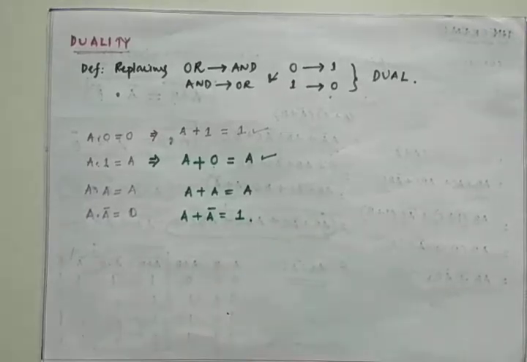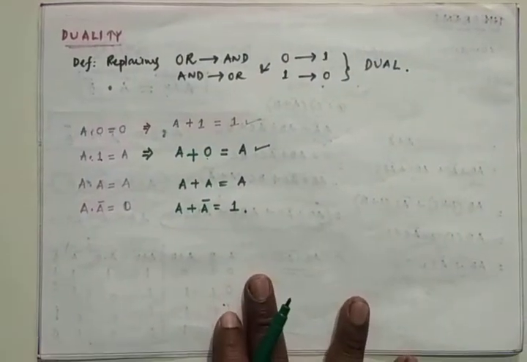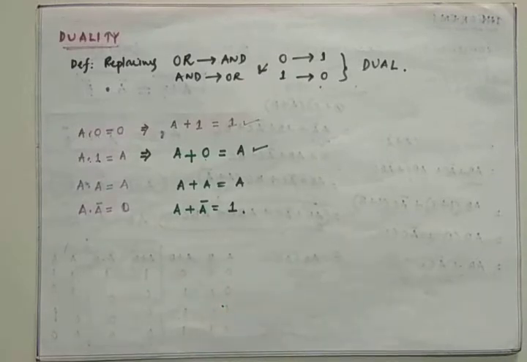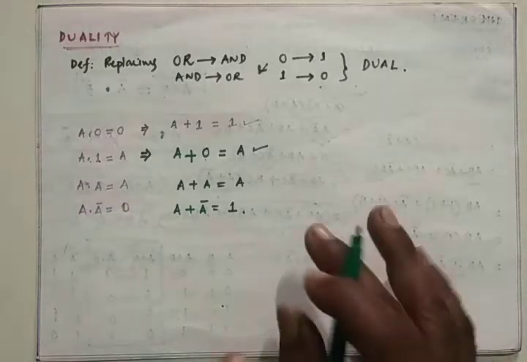This is called dual. Dual is nothing but simply replacing the OR operation by the AND operation, the AND operation by the OR operation, 0 by 1 and 1 by 0. That is nothing but a dual. Then we can go with the OR logic